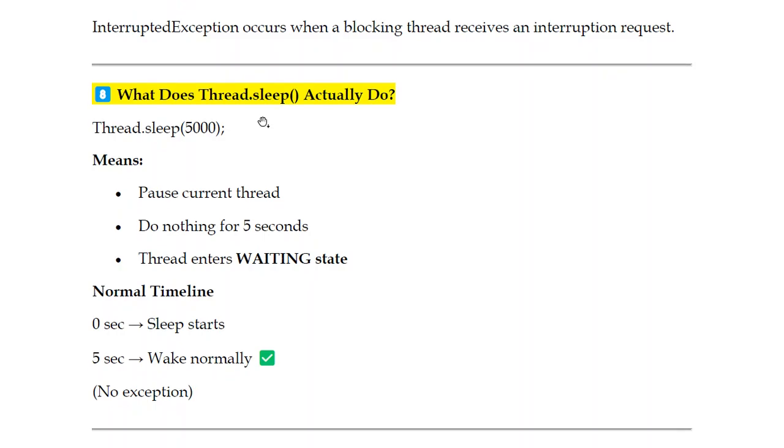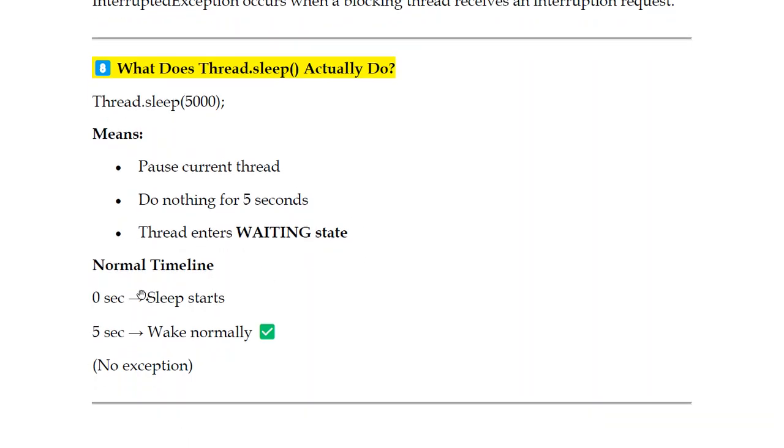Here, what does Thread.sleep actually do? It pauses the current thread for 5 seconds, does nothing, simply stays in a waiting state, a sleeping state. So the thread now enters the waiting state. Normal timeline, 5 seconds I'm fixing. At 0 seconds it started sleeping, at 5 seconds it wakes up normally. So no exceptions, no issues here.